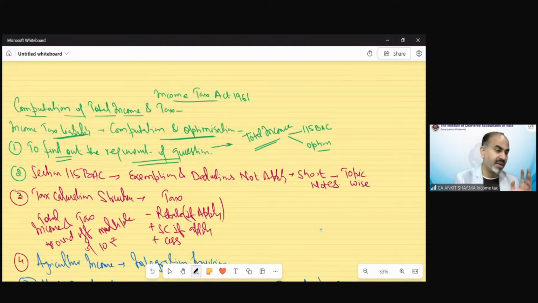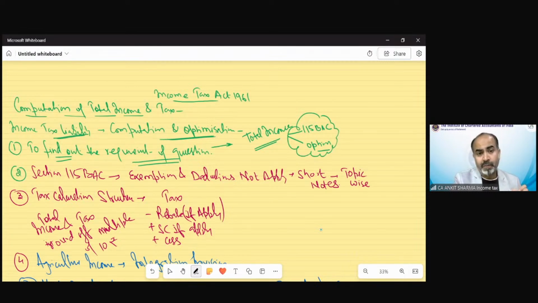So if the requirement of the question is to find out the most beneficial total income, of course we have to solve it by both methods to find out which is most beneficial to an assessee.